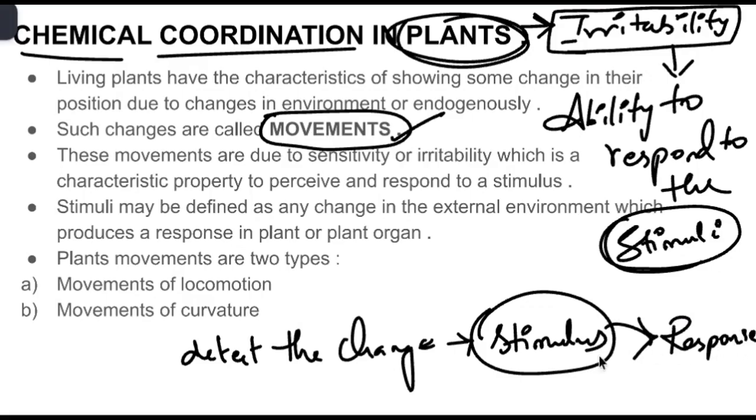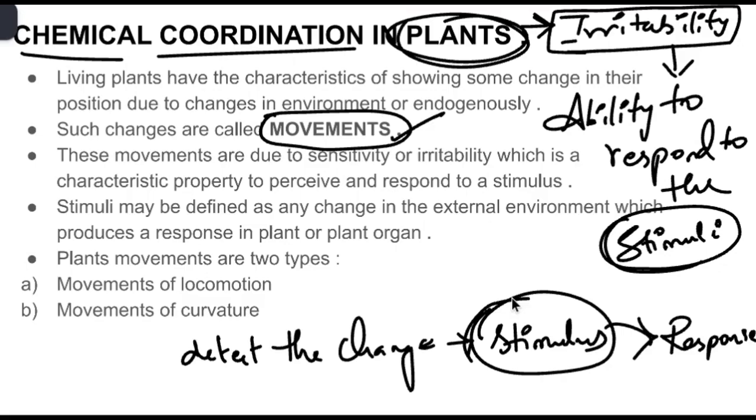The process of giving a response is called response, and a stimulus means anything in the environment or internally that causes a reaction in the plant. For example, sunlight, gravity, touch can act as stimuli. For animals also this is the same thing. The stimulus should be created in the environment or internally, then the organism should detect that change, and it needs to respond to that change.